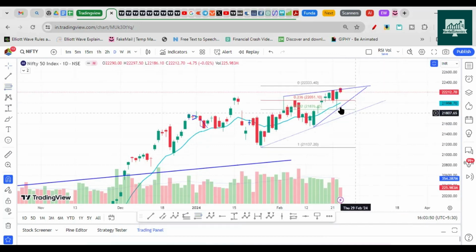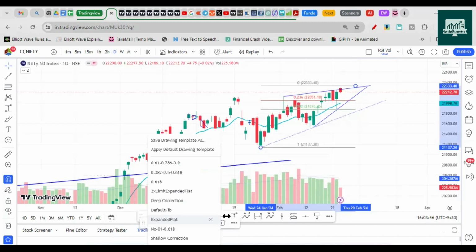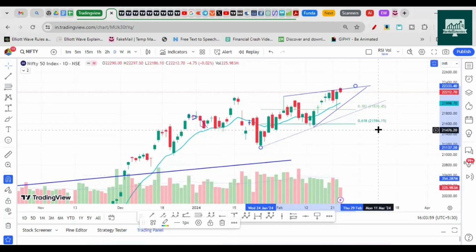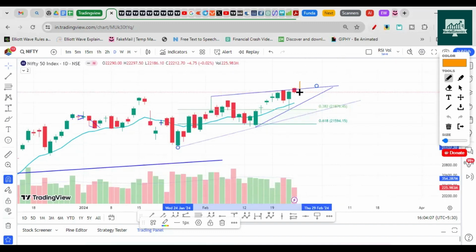Okay, and when we start a drop on the downside, we should come back towards the 0.600 Fibonacci at least. So I'll consider that as this level, 21,600. Okay, so from the top we should make an hourly red candle or break the previous day low. That is a good signal, breaking the previous day low. Then I would consider a move like this on the downside towards the 0.600 Fibonacci.